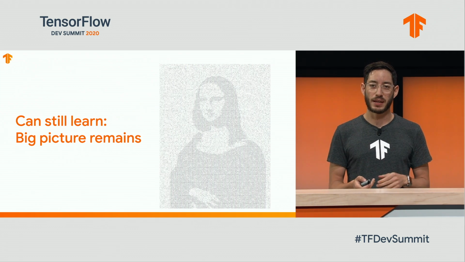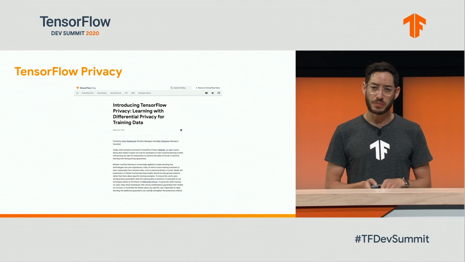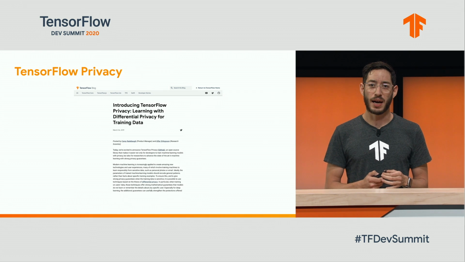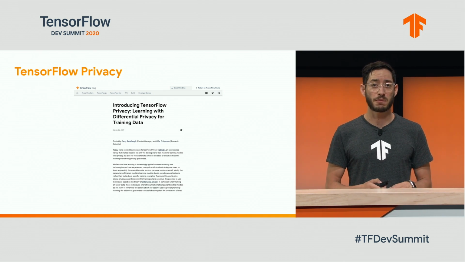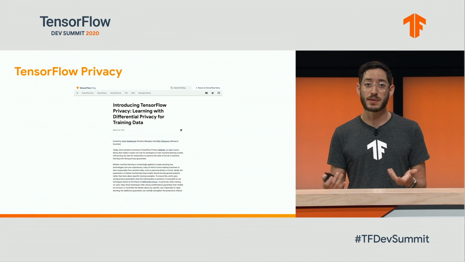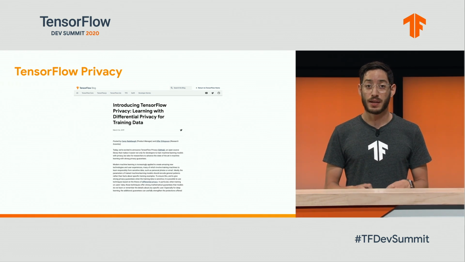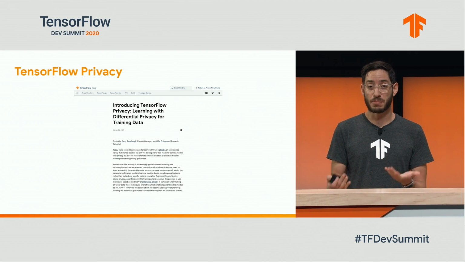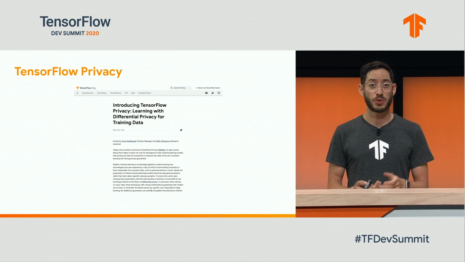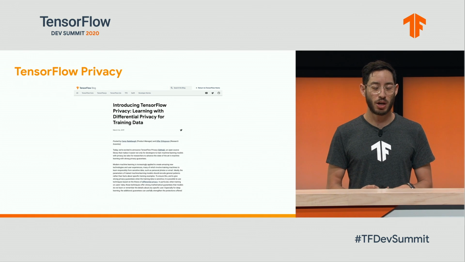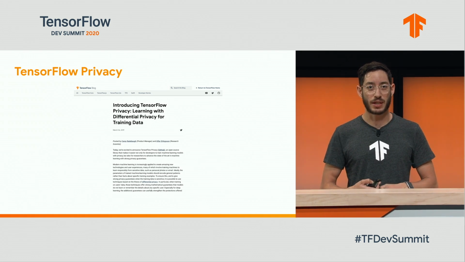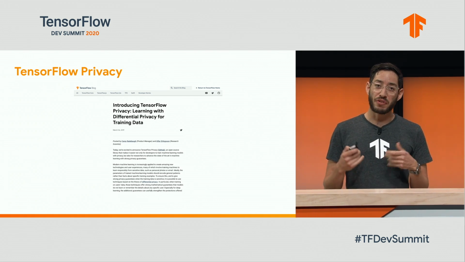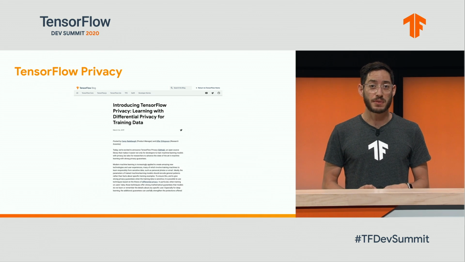And that's kind of the big idea around differential privacy, which is what powers TensorFlow Privacy. As I said, differential privacy is the notion of privacy that protects the presence or absence of a user in a dataset. And it allows us to train models in a privacy-preserving way. We released TensorFlow Privacy last year, which you can check at our GitHub repository at github.com/tensorflow/privacy. However, I want to talk to you also about some trade-offs.